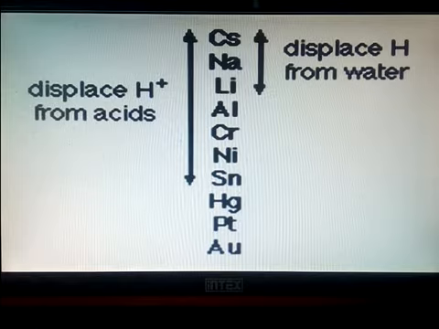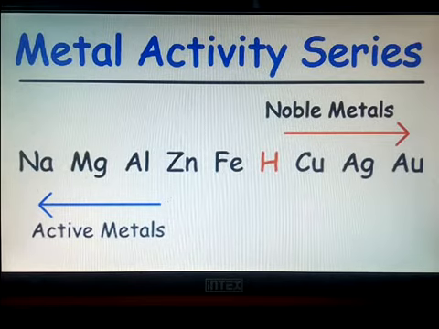So cesium to tin can displace hydrogen ions from acids, and cesium, sodium and lithium can displace hydrogen from water. This is not in your syllabus, but I'm telling you for knowledge and awareness only.